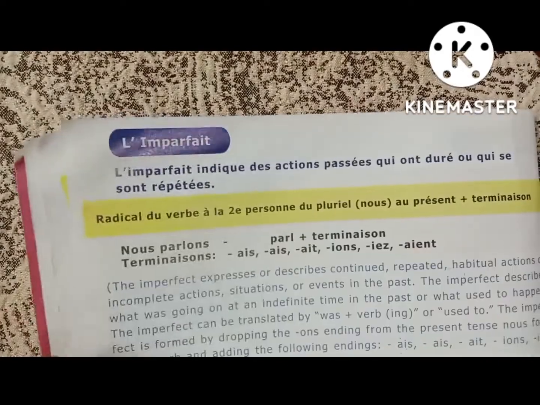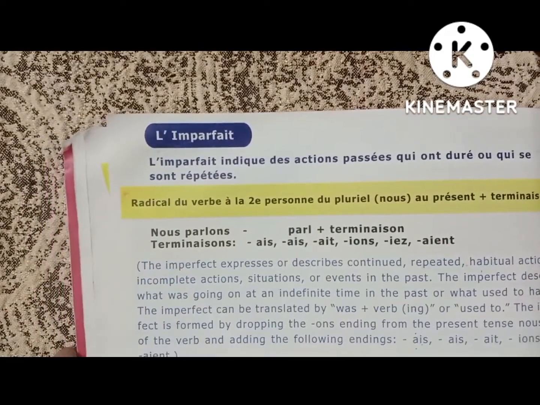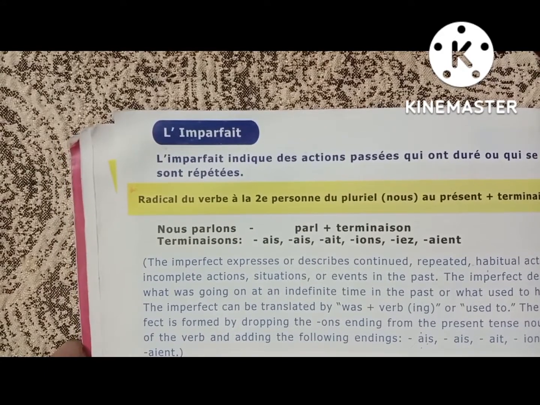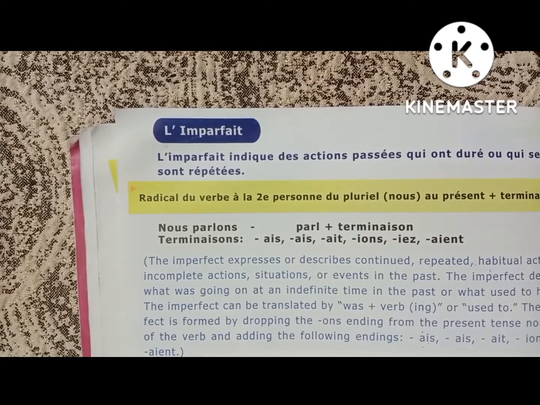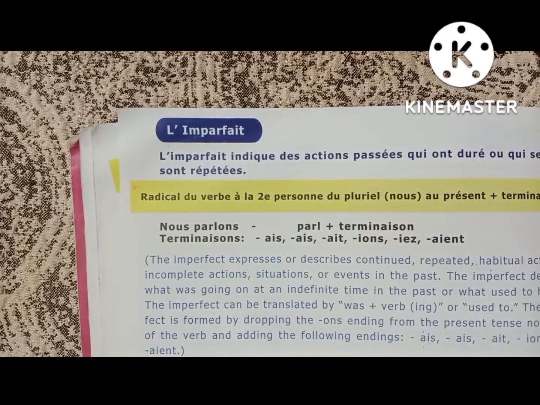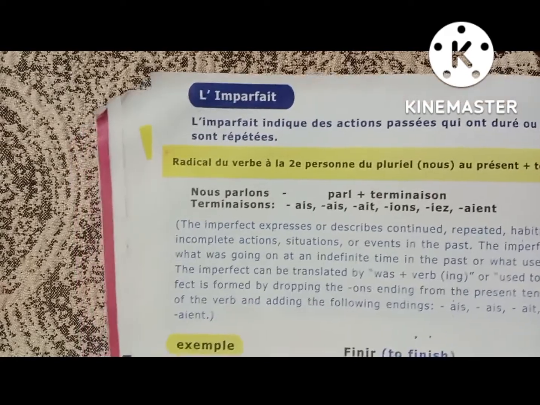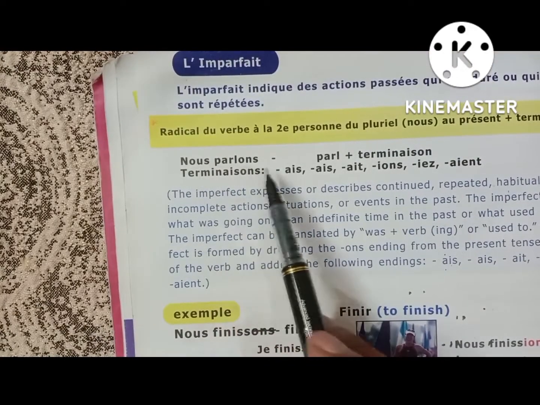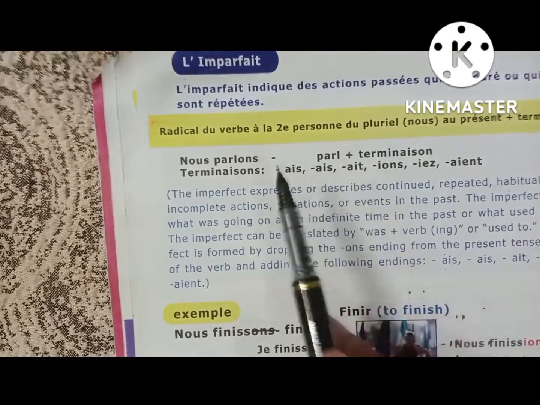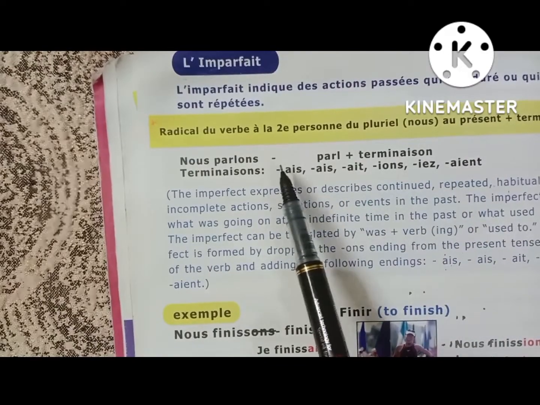So we'll be starting with the topic, and the first activity is based on the tense called l'imparfait. What is l'imparfait? Let me discuss a little about it and then we'll go with the exercises. L'imparfait stands for past continuous tenses or "used to" sentences. To form l'imparfait, first of all, we have to conjugate the verb with the subject pronoun nous. We have to take nous, whether it is an er, ir, or re ending verb.